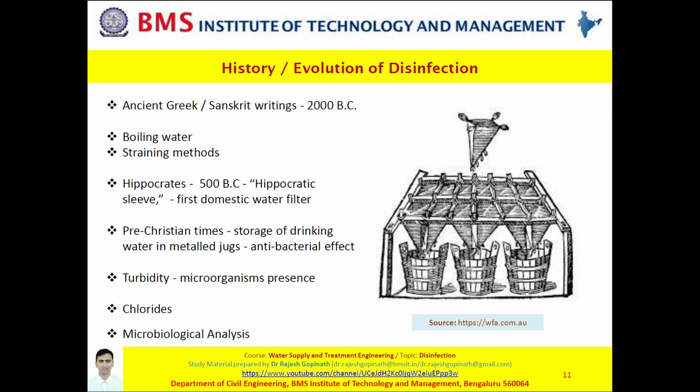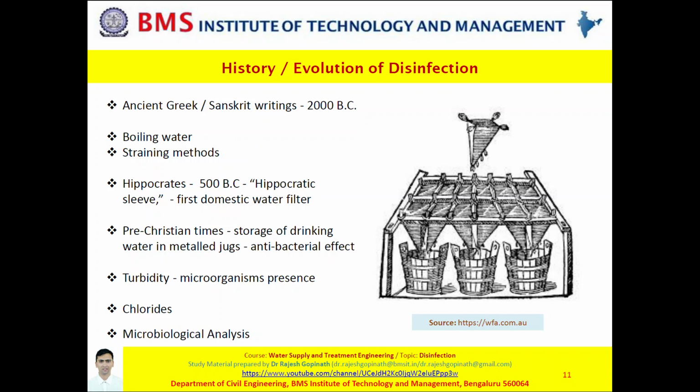Please note, the first documented attempts to treat drinking water have been recorded in ancient Greece and as well in Sanskrit, that is with respect to India, and these date back to 2000 BC, which means during that time also people were aware that water contains microbes and they need to be killed so that water is safe.